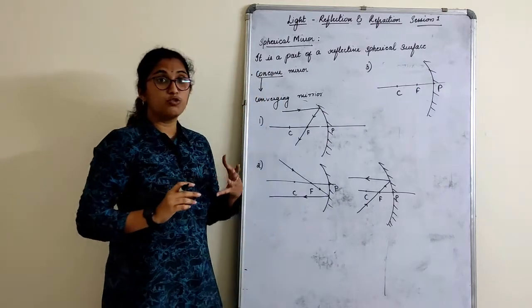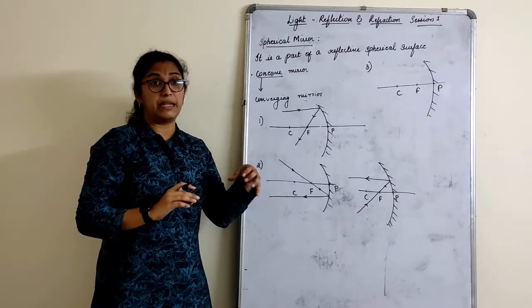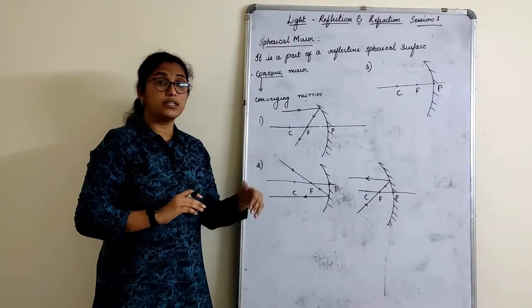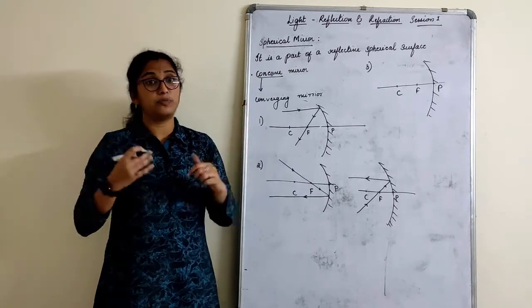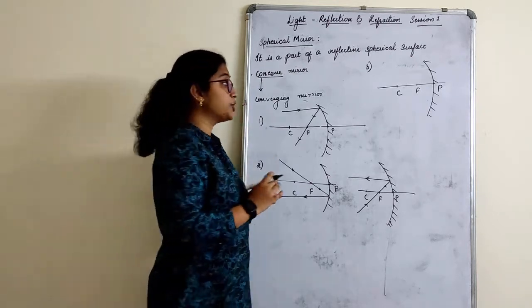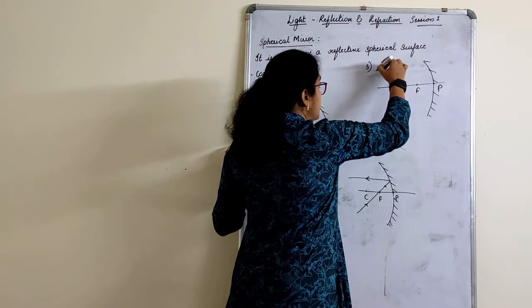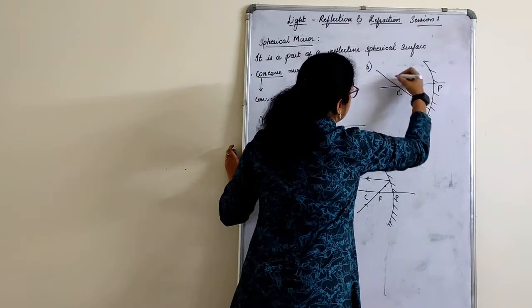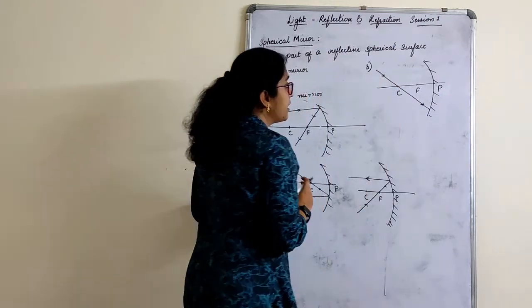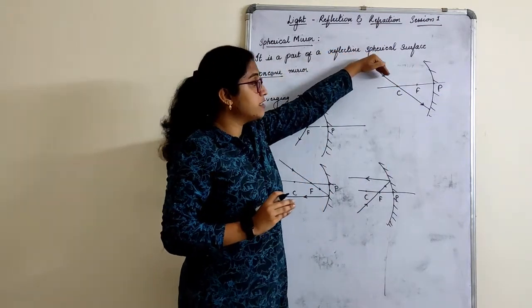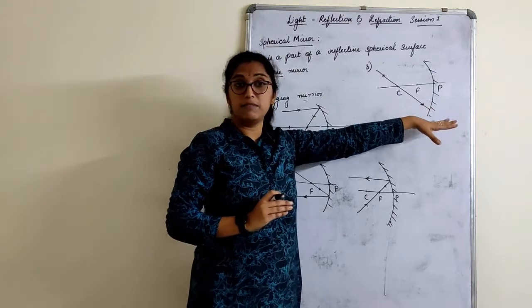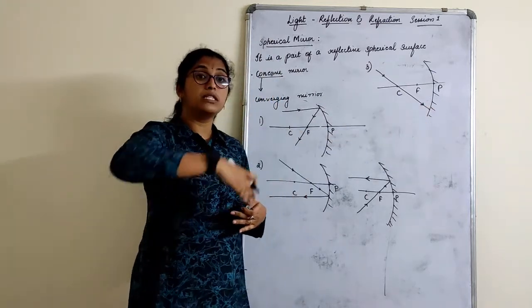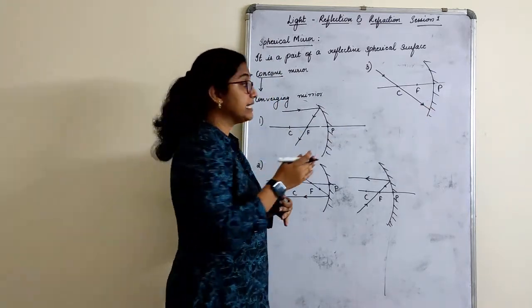Now the first 2 points were about a ray parallel to the principal axis going through focus, or going through focus and back parallel to the principal axis. The third option is, any ray of light will pass through the curvature and hit the mirror. A ray of light which passes directly through the curvature and hits the mirror will bounce back in the same 180 degrees.